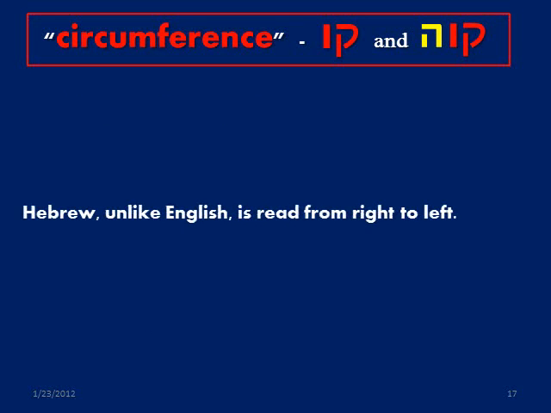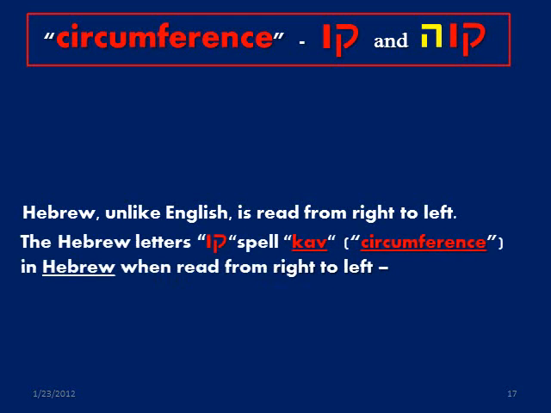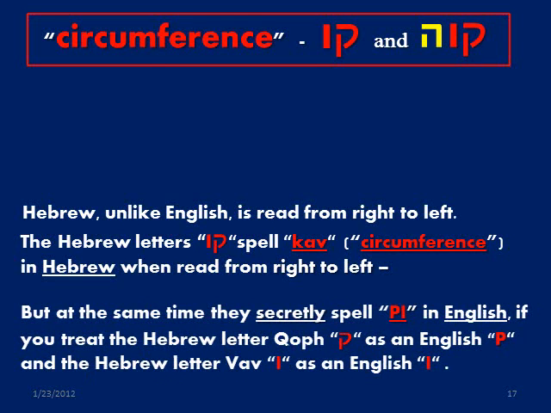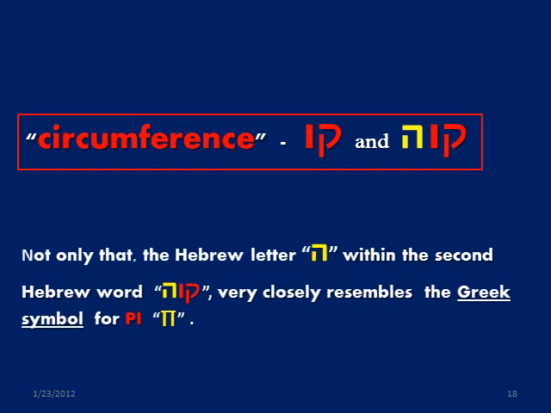Hebrew, unlike English, is read from right to left. The Hebrew letters Kof, Vav spell kav, or circumference, in Hebrew when read from right to left. But at the same time, they secretly spell pi in English if you treat the Hebrew letter Kof as an English P and the Hebrew letter Vav as an English I. Not only that, the Hebrew letter He within the second Hebrew word kave, as you can see, very closely resembles the Greek symbol for pi.